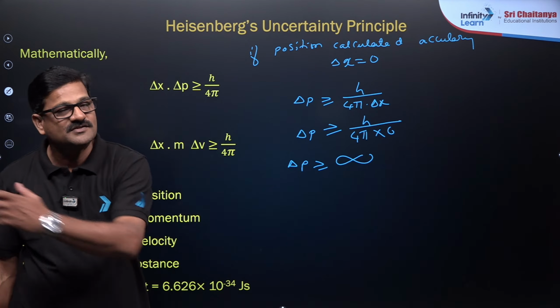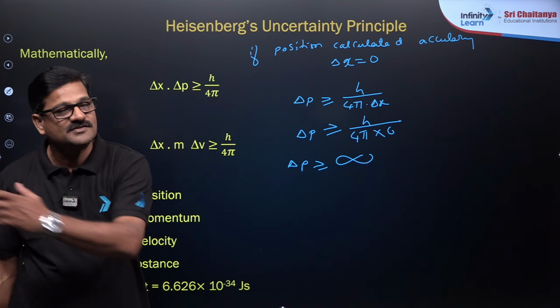In the wave nature, I just want to say what is the significance of psi and psi square. When the electron is moving like this, it is just like a wave. It is a three-dimensional wave, and this is what is called the amplitude of the wave, that is called psi. Psi is a wave function. It gives the amplitude function, and it can be positive, it can be 0, it can be negative. But the probability values lie between 0 and 1, and the probability value cannot be negative. That's the reason why psi square is taken.